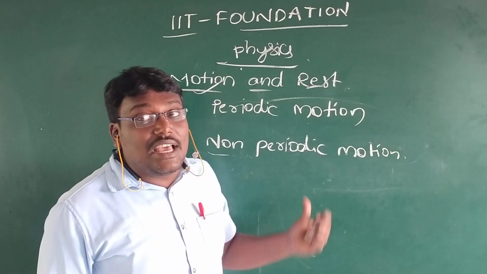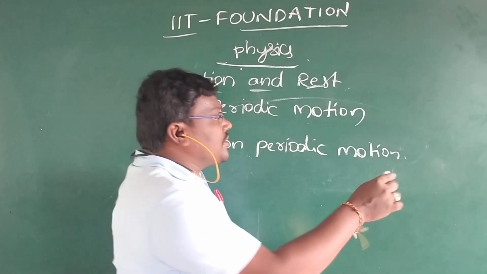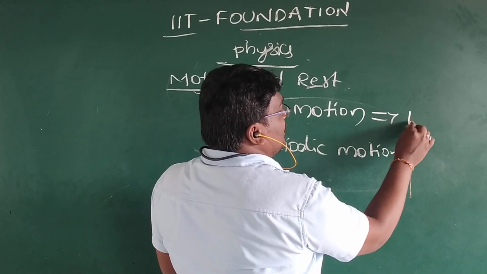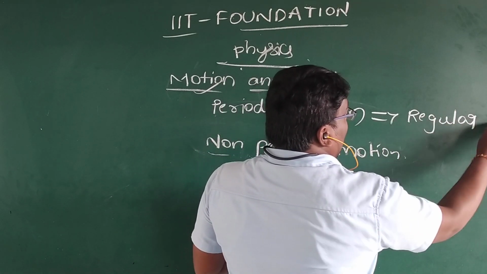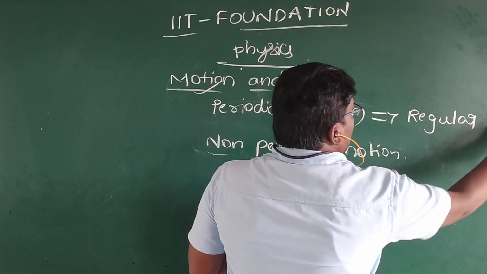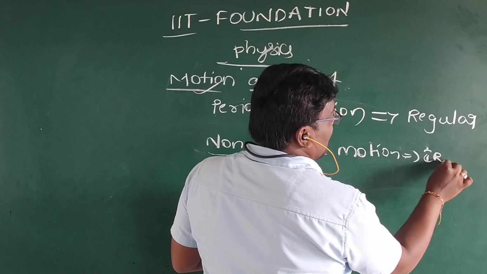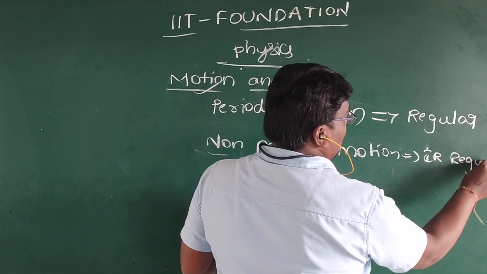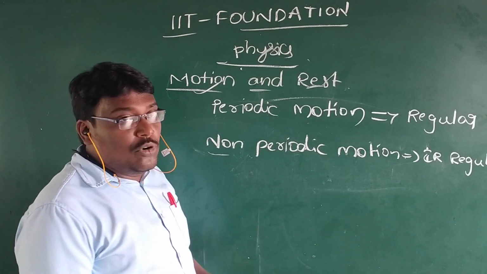A motion that occurs in an irregular interval of time is known as non-periodic motion. Just remember the blue words, regular interval of time and irregular interval of time. That is enough for understanding periodic and non-periodic motion.